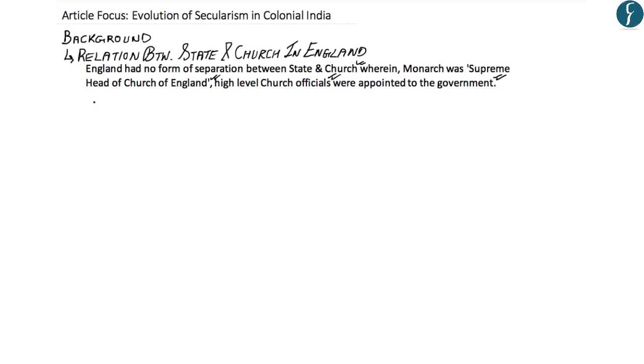Now the author has also given further examples on how there was no form of separation between the state and church in England. And according to the author, it was this similar format of no separation between state and church that was borrowed by the East India Company in India.